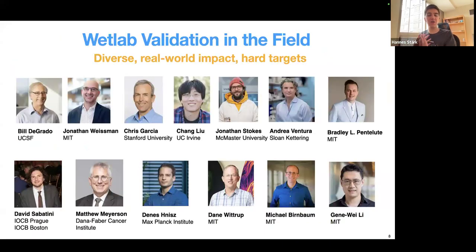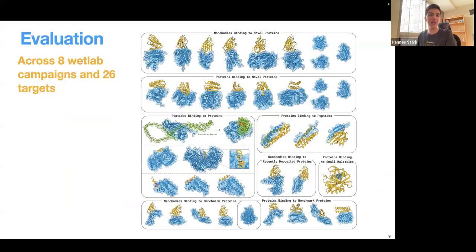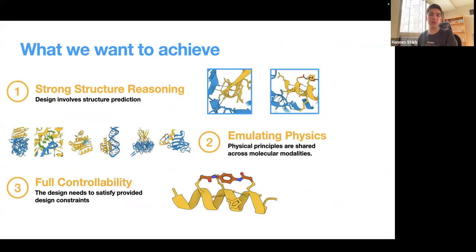But before I now talk about how we achieve such a model, I want to interrupt by saying that, of course, to test whether we achieve these two axes, we need to bring the designs into the physical real world and test them out in the wet lab. We do this in collaboration with now over 30 collaborators, and I'm happy that 8 of these wet lab campaigns have already finished, and I'll be able to show you the results across 26 targets later. And now back to the model.